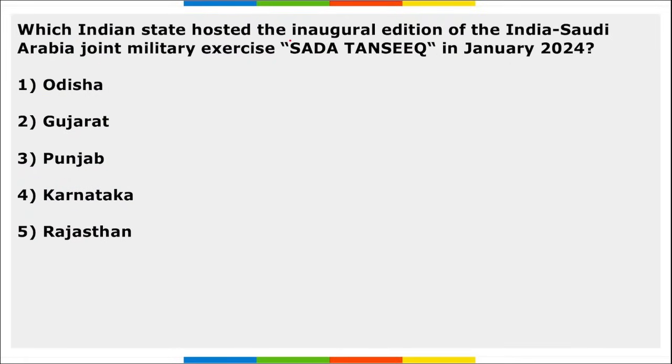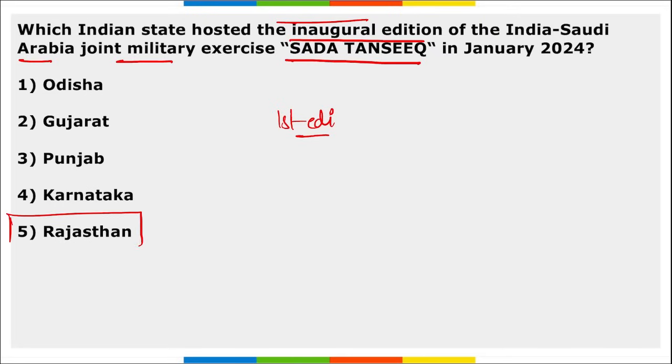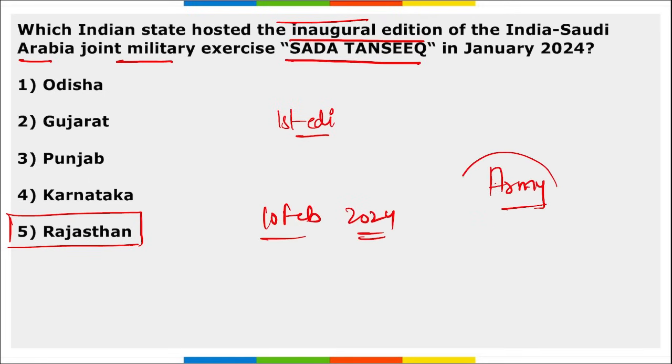Next, which Indian state hosted the inaugural edition of the India-Saudi Arabia joint military exercise Sada Tansik in January? This was an inaugural edition, that means it was the first edition of this exercise. Question asked here is, which is the location where this exercise was hosted? It is Rajasthan. This exercise was hosted in Rajasthan and it will be running till 10th of Feb 2024. This exercise was between the army of these two countries, that is India and Saudi Arabia.